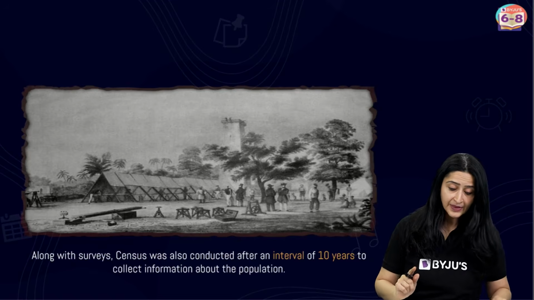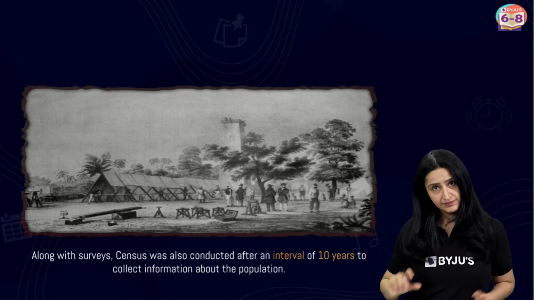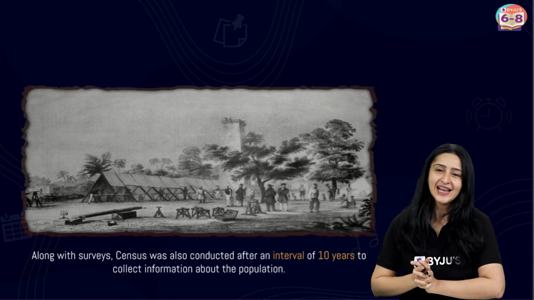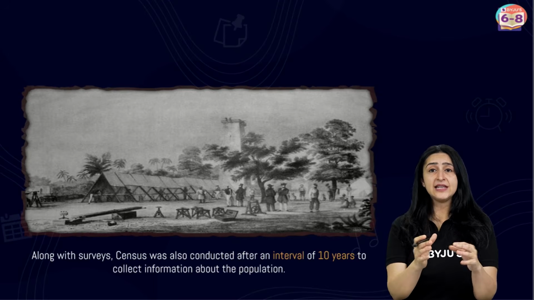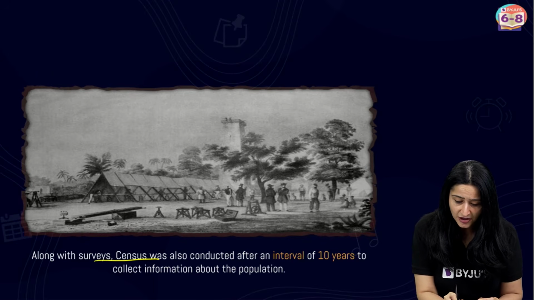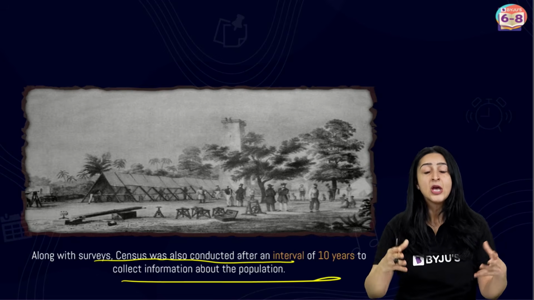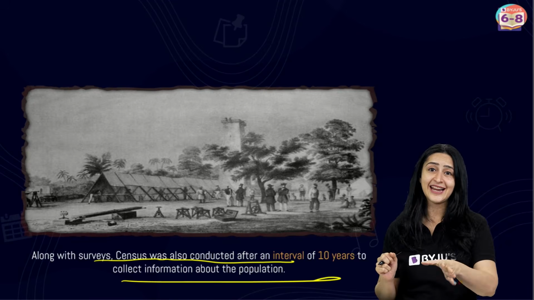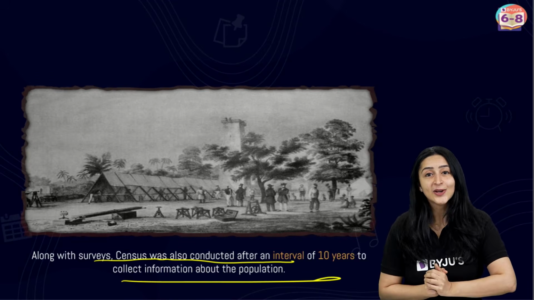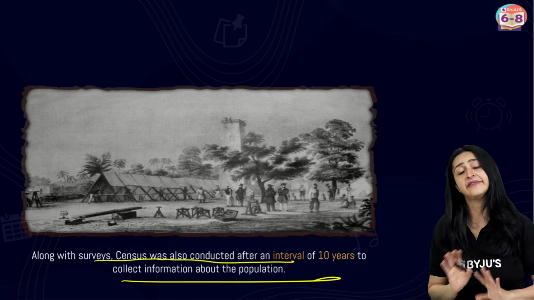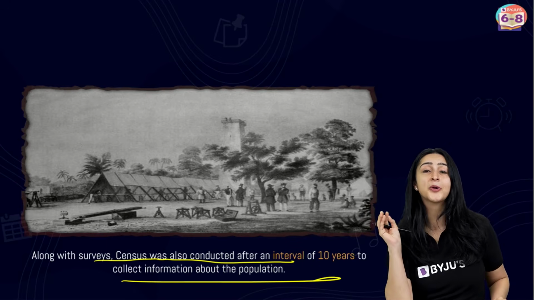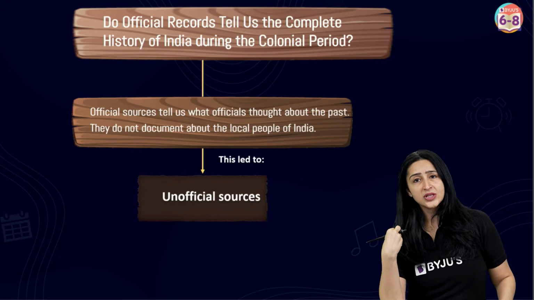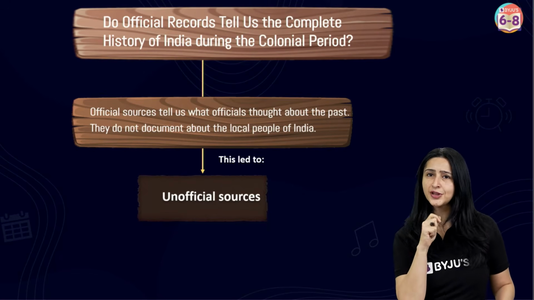Now, apart from this, they also conducted a census alongside the surveys. So, can you tell me what a census is? Yes, we have heard the name before. Let me explain this. A census is a procedure to collect information about the population. So these censuses were actually the first to take place in India, and actually till this date it is conducted in our country, taking a cue from the work done by the British, and they are actually very helpful, right? So this is about official records. But talking about official records, do official records tell us about the complete history of India during the colonial period?